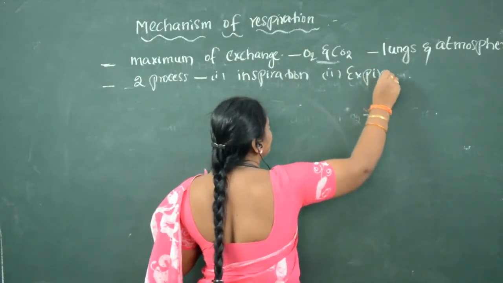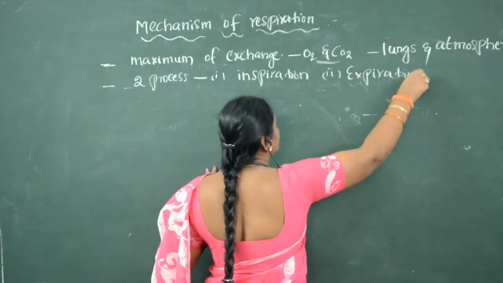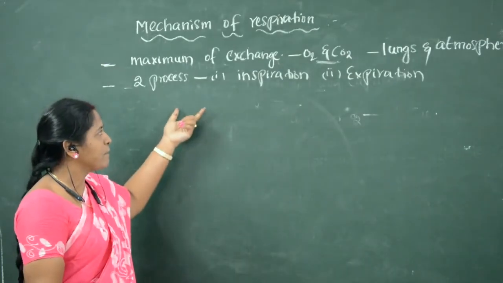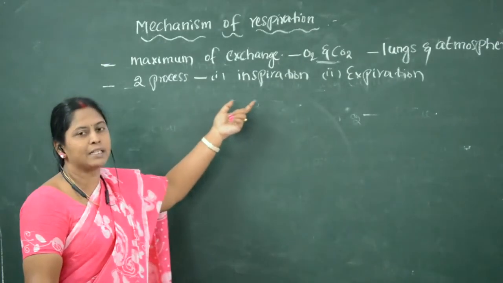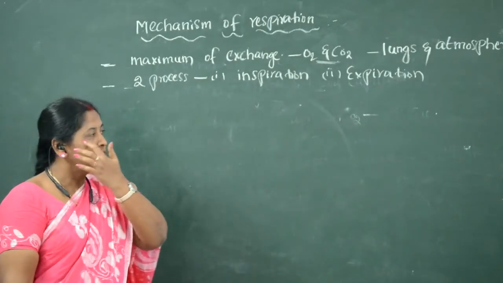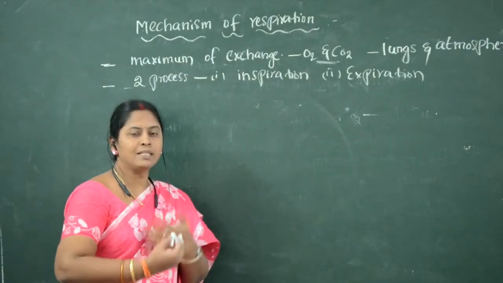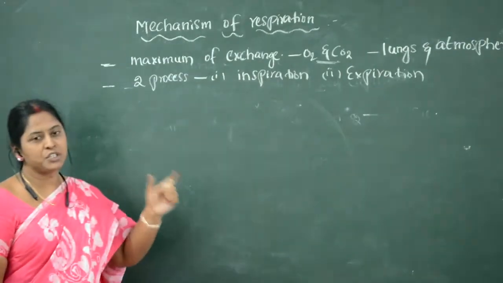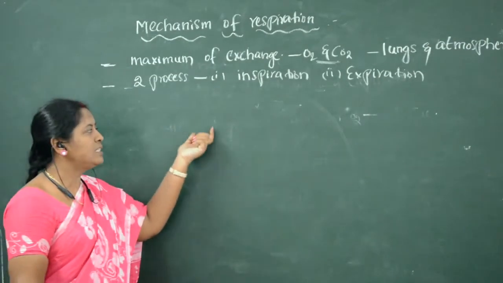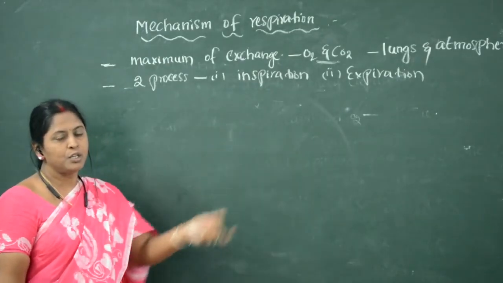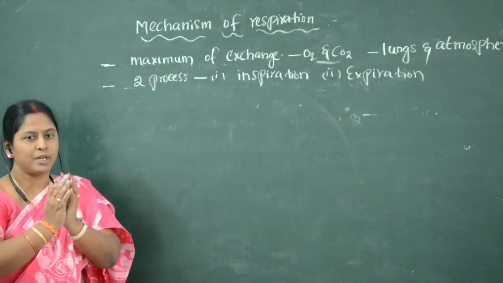Inspiration and expiration are the two processes which are involved in breathing. For inspiration and expiration, what happens? Both occur based on the potential, or we can say the gradient pressure, exerted by the lung.